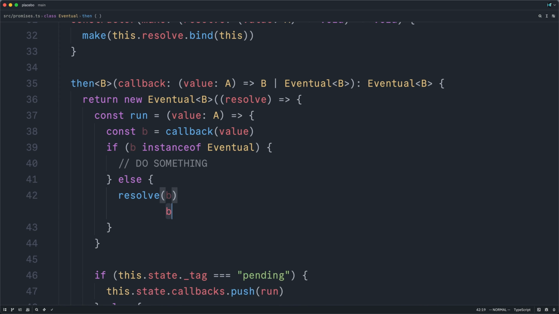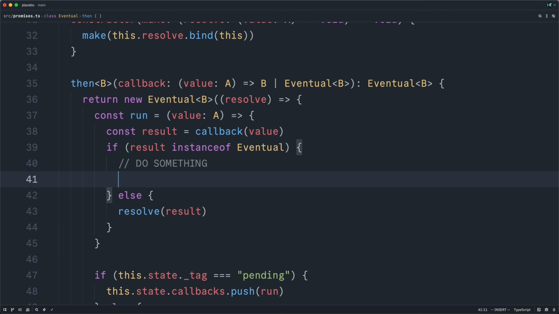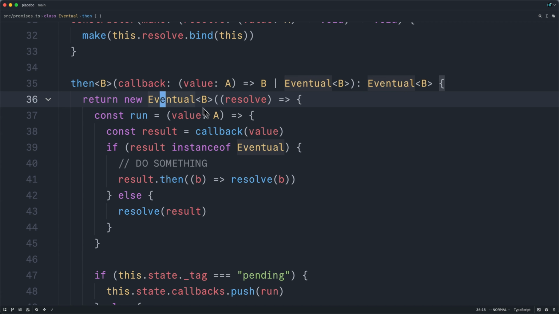So I stop saying B so much, I'm going to rename this to result. And now we can see that result is known to be an eventual of B. And if we want to access the underlying value, well, we'll simply chain then onto it. And in here we can define our callback that will eventually be called with the final B value, and we can then resolve this outer eventual with that value.